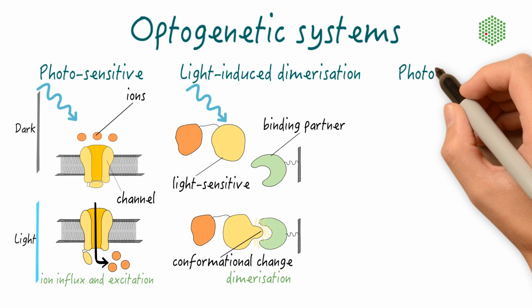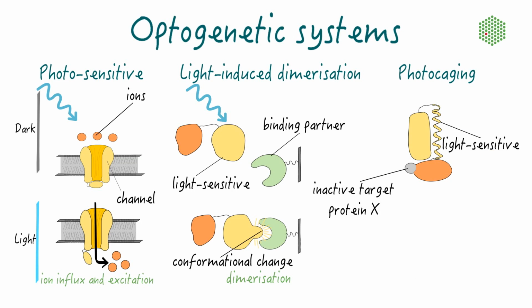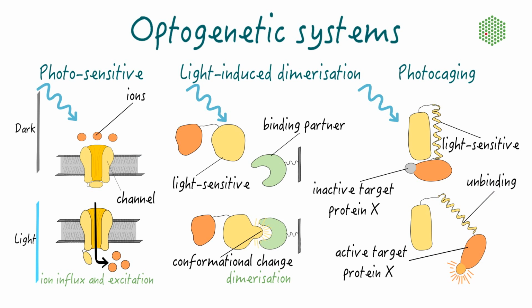The third class of optogenetic systems is based on photocaging. In the dark, the photosensitive protein of interest has an inactive conformation, usually because of allosteric autoinhibition. Upon light exposure, intramolecular unfolding caused by minor conformational changes activates the target protein or exposes dedicated signaling motifs.